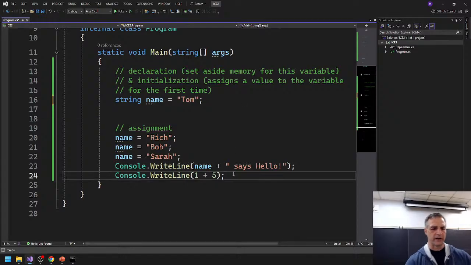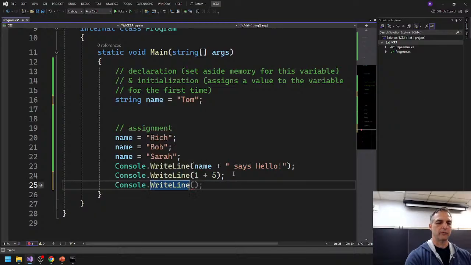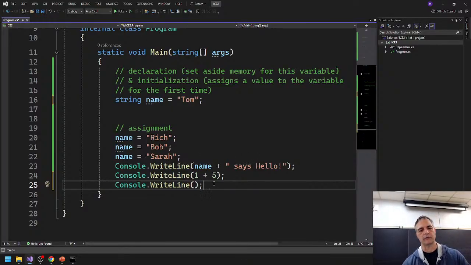You can also add write lines. One thing we also talked about is that write lines can also be written like this, empty, right? Because write lines have a bunch of overloads, 17 of them, by the way, which means that they can take in different kinds of data, because that's how the function's been written. We haven't talked about functions yet. We will in the second half of the semester a lot more, but overloads mean the same name, different inputs. That's what it means, right? And right now you can see that there are 3 different ways actually that I've shown you right here.